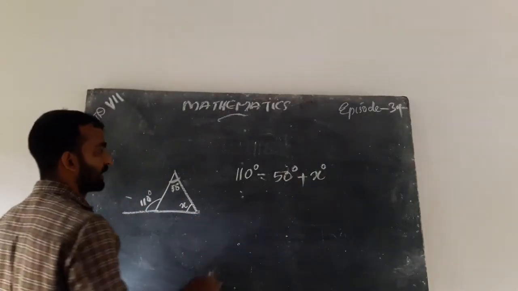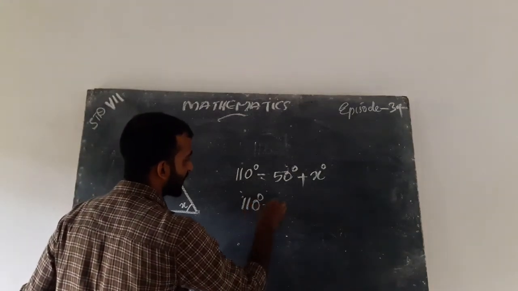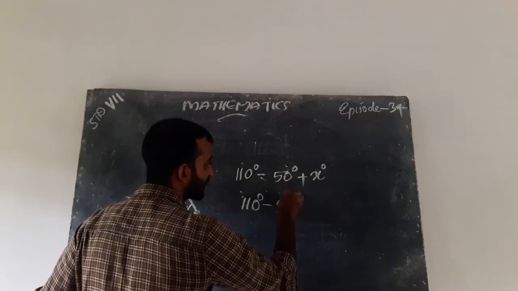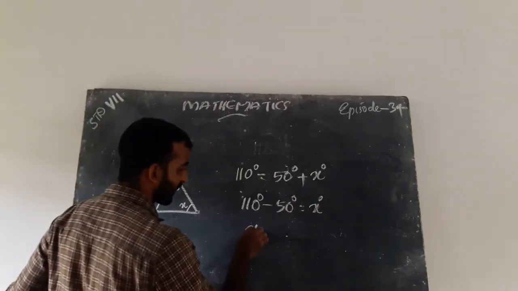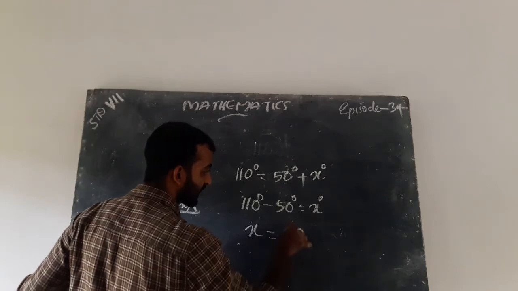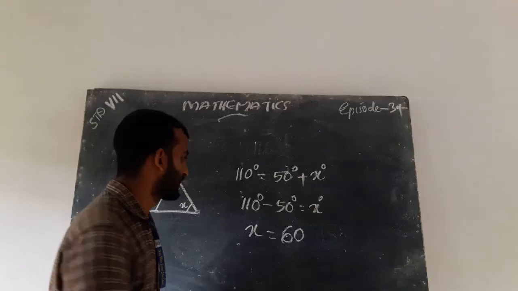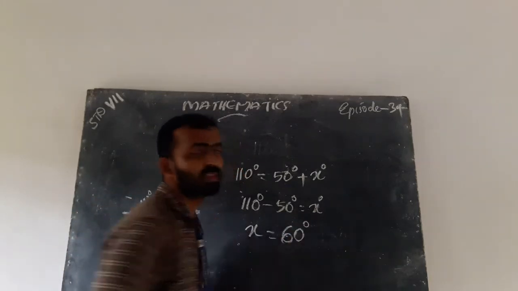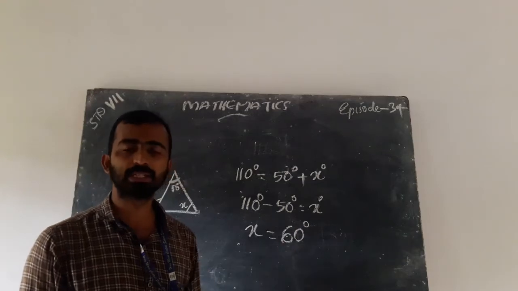That is, 110 degree minus 50 degree equals x degree. That is x equal to 60 degree. Answer is clear. Is it clear?